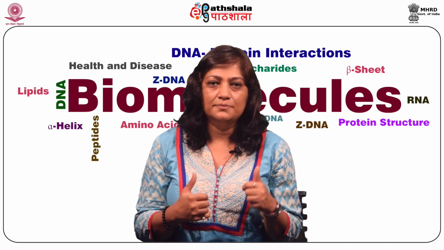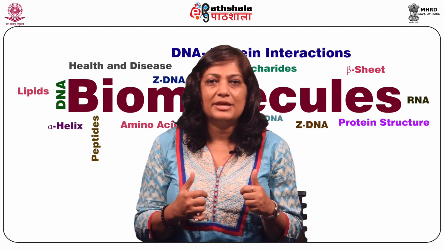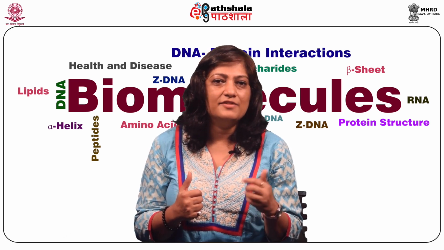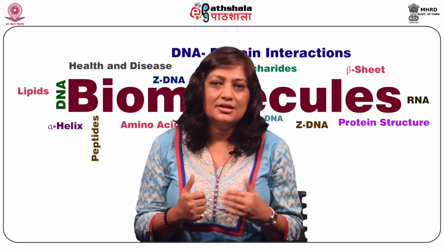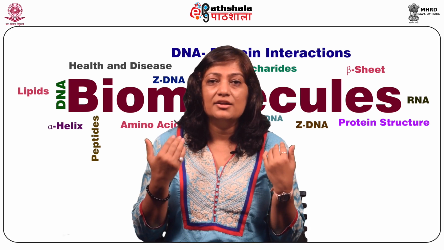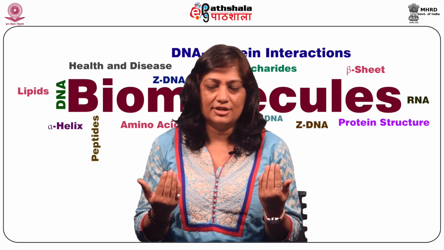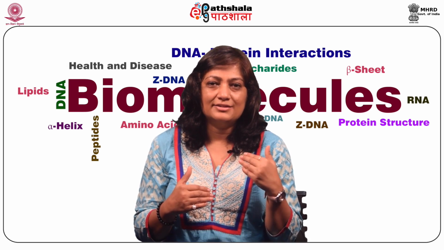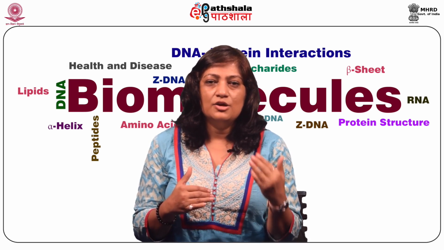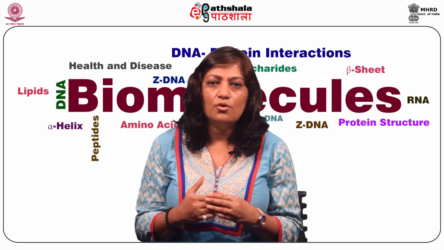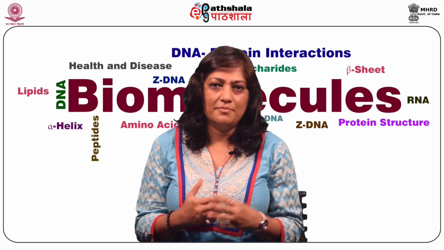Enantiomers are isomers that are non-superimposable mirror images of each other, and we will see what these look like. Diastereoisomers are isomers that are not mirror images of each other. Epimers are a specific type of diastereoisomer, and they differ in stereochemistry only at a single chiral carbon atom.